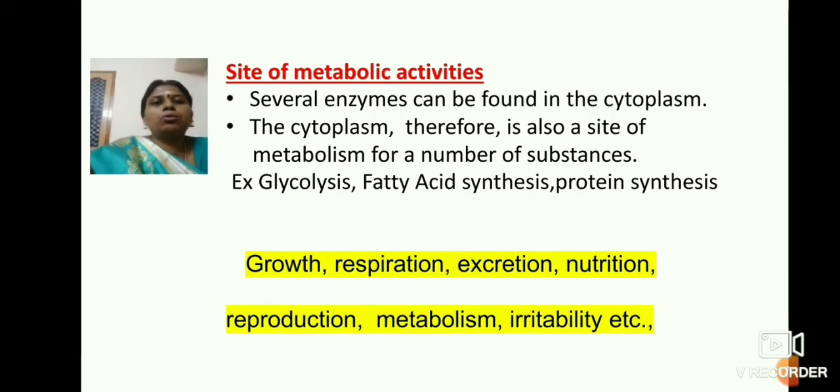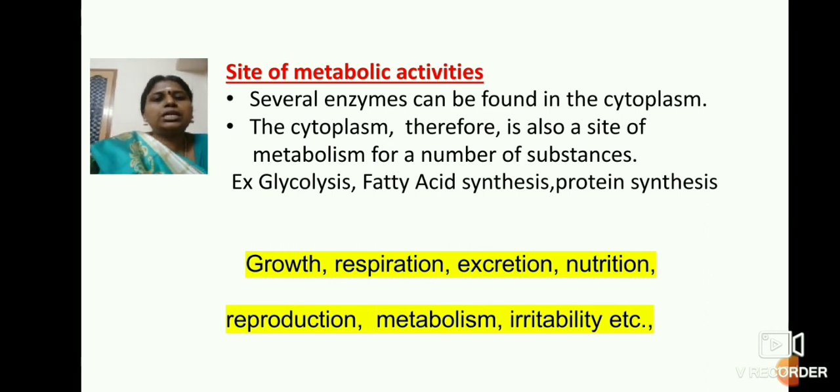Next is site of metabolic activities. Glycolysis takes place in cytosol, as do fatty acid synthesis and protein synthesis. Transcription, DNA synthesis and RNA synthesis take place inside the nucleus, whereas protein synthesis takes place in the cytoplasm. All the components required for the metabolic activities, the enzymes and proteins, are present in the cytoplasm. Several enzymes that regulate the metabolism of glycolysis, fatty acid synthesis and protein synthesis are present inside the cytoplasm.